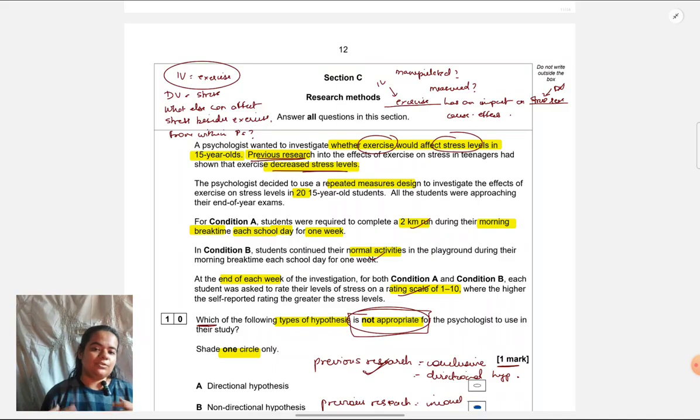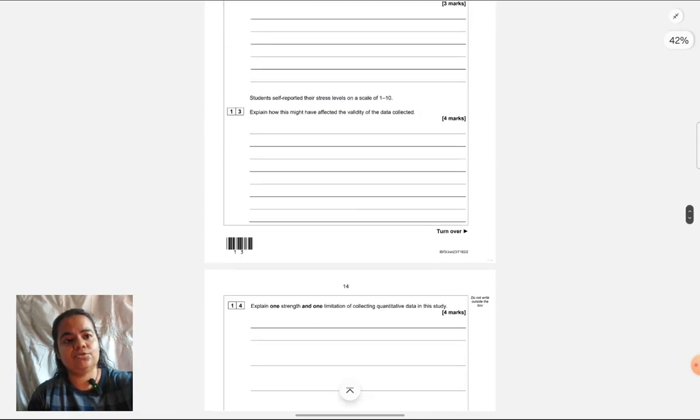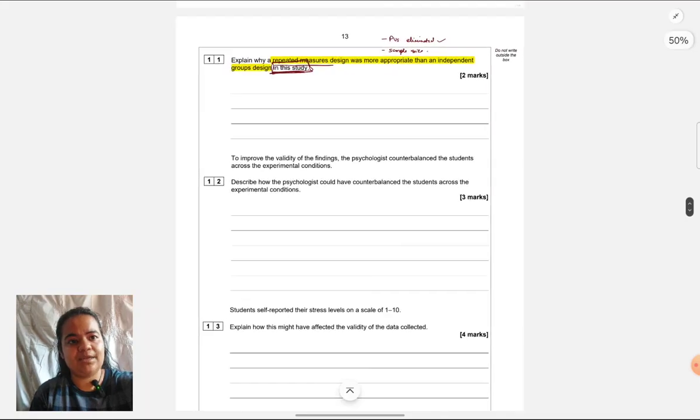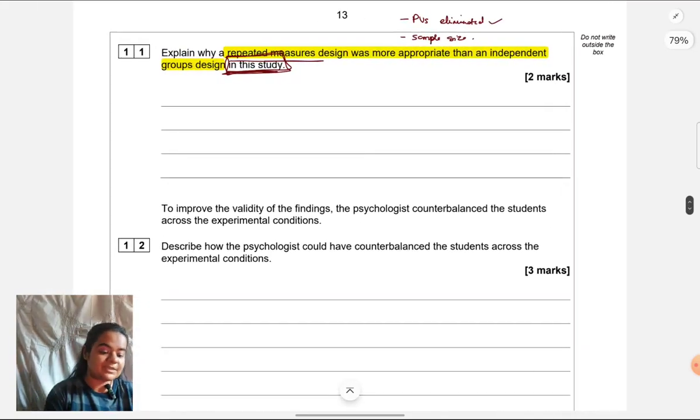Just make sure that when you're thinking of a participant variable, you don't think of a situational variable. That's different. So if you say something like temperature could also affect stress levels, it's right. If there's a lot of heat, people do get stressed out. But that's not a participant variable. It's not inside them. Temperature is on the outside. It's a situational variable. Okay, so this is how we identify participant variables. This was just one demonstration. You should be able to do the same process for any similar scenario which comes. Now,